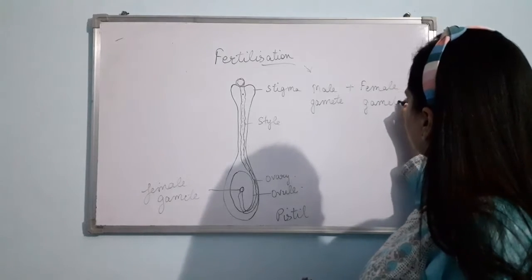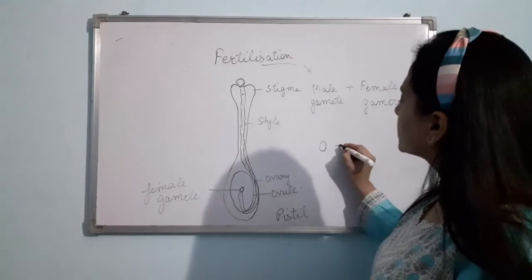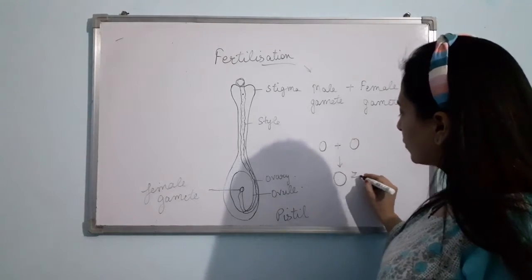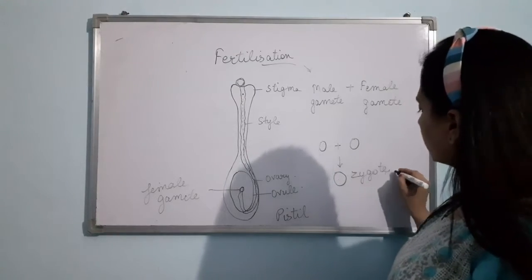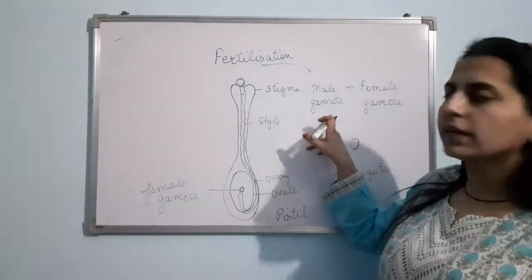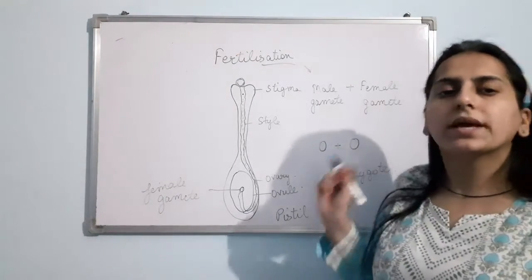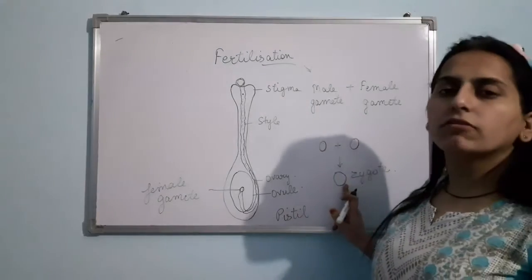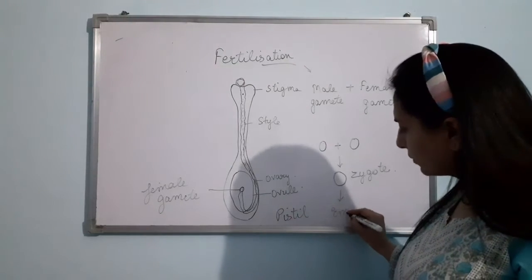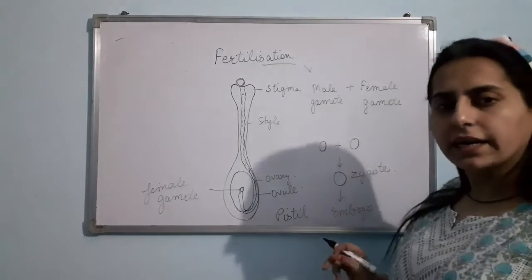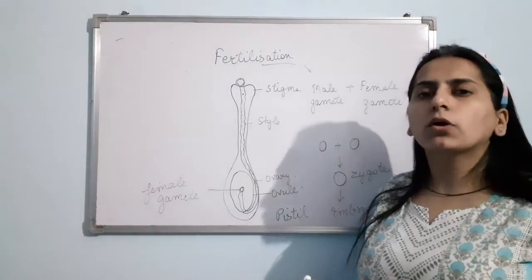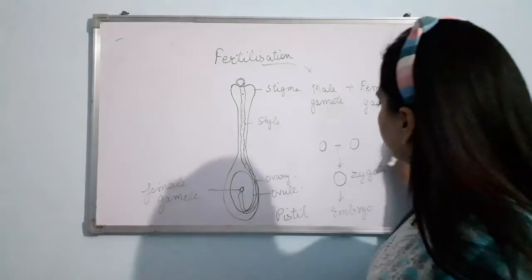Clear? Suppose here is a male gamete, here is a female gamete. They will fuse, and it results in the formation of a structure which is known as zygote. The process of fusion of male gamete and female gamete is known as fertilization, and it results in the formation of zygote. Now zygote develops into an embryo. The zygote will divide and it results in the formation of an embryo. Clear? Now, let us talk about fruit and seed formation.